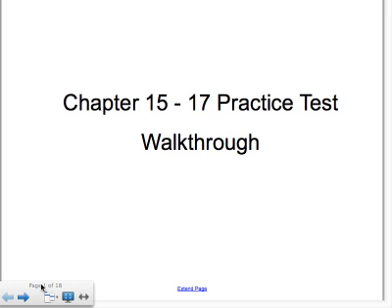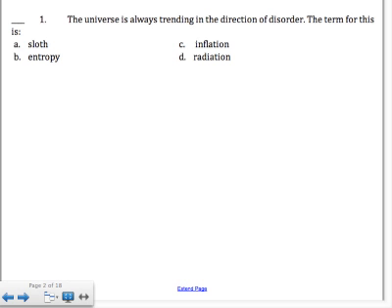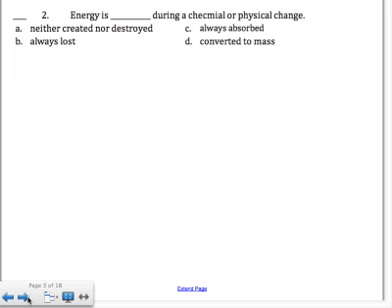This is the practice test walkthrough for chapters 15 to 17. The universe is always trending in the direction of disorder. The term for this is entropy. Okay, the universe always becomes more and more disordered, more chaotic. Anything that leads to more chaos and disorganization is likely to happen spontaneously, so answer choice B.